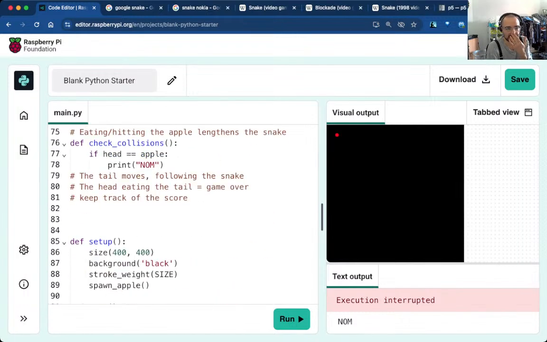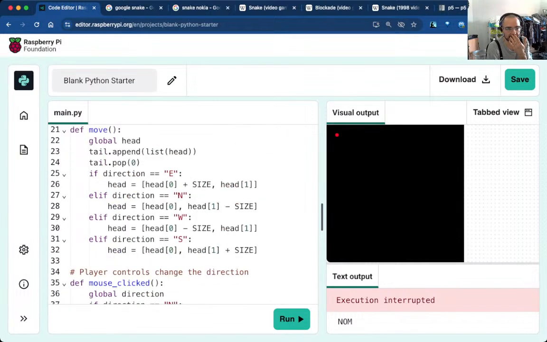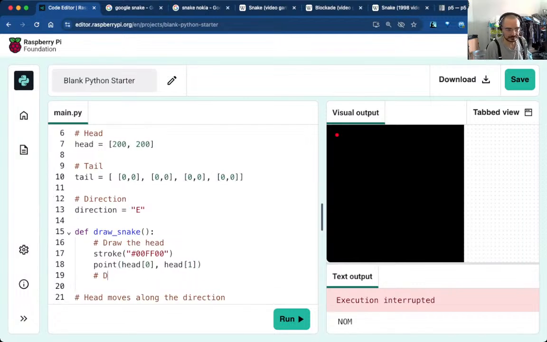Okay, fine. And to draw the tail, where's my draw snake? Yeah, draw snake. Excuse me. Why is it not keeping the indent? Whatever. For coordinates in tail, so we can iterate over the list.